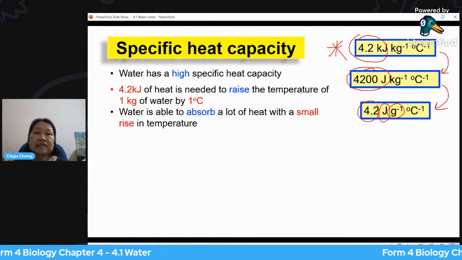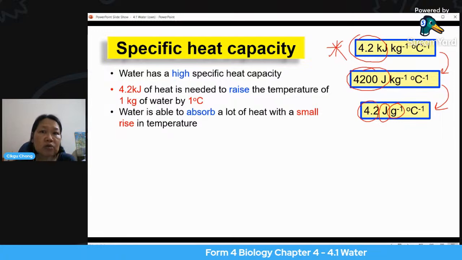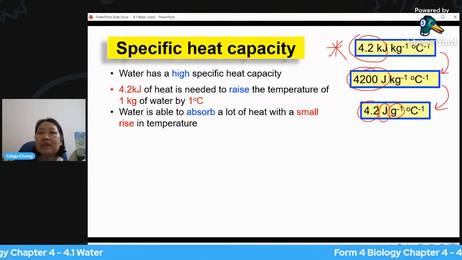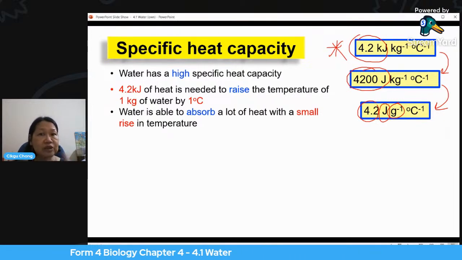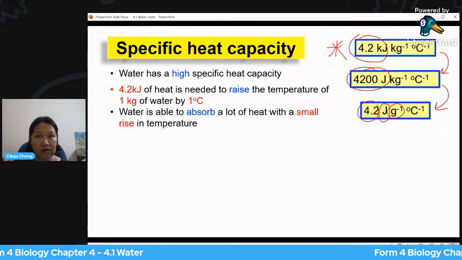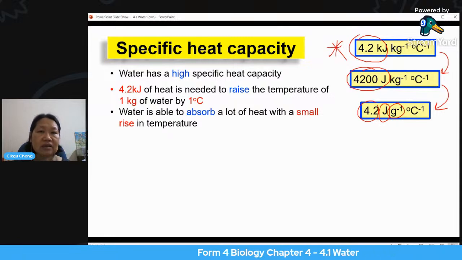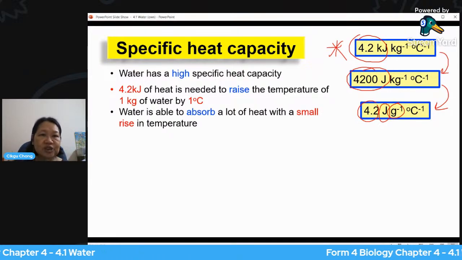So animals in the sea or in the water do not suffer any heat stroke. The temperature of the animals in the water is maintained. They do not suffer the heat. Even though the air temperature is very warm, when you go into the swimming pool for a dip, you find it's very cooling. The water is able to absorb the heat from the environment, and the rise in temperature is actually very little.